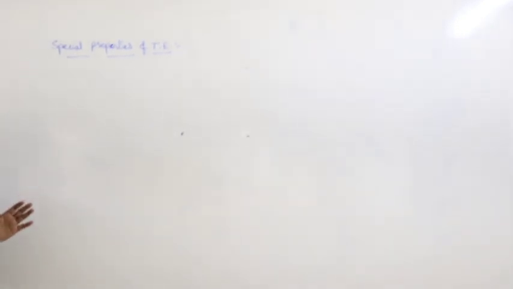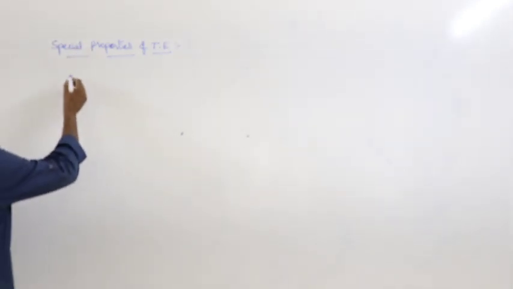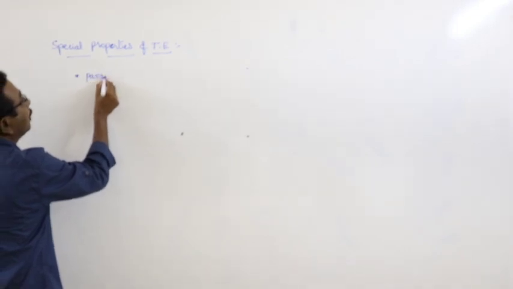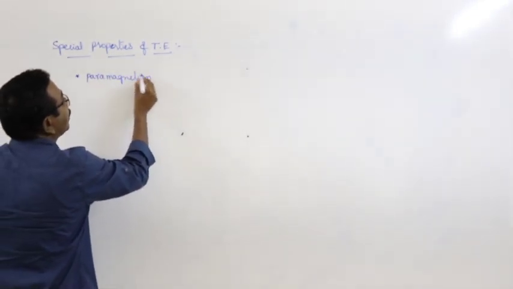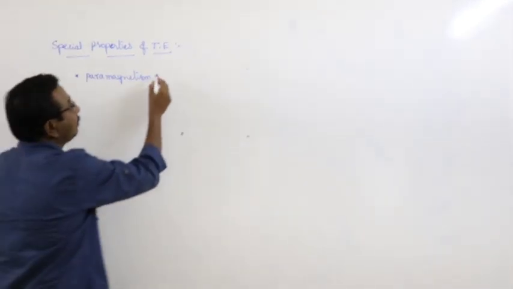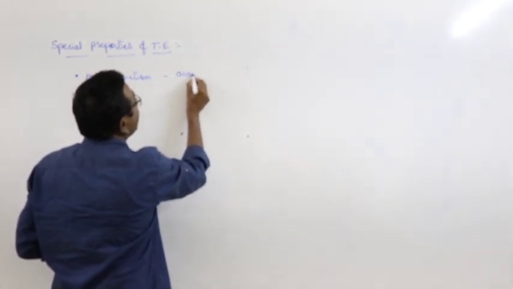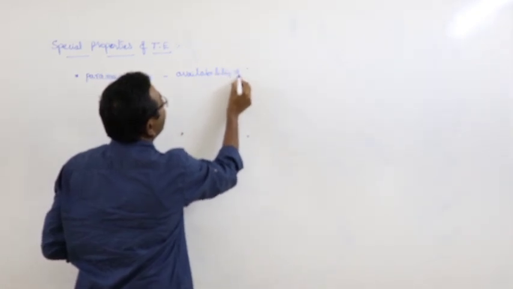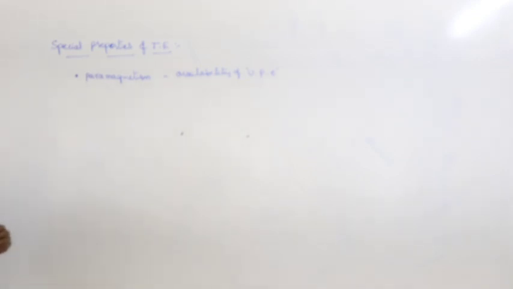But what are the special properties that are shown by transition elements? Most of the transition elements exhibit paramagnetic property or paramagnetism. What is the reason for the paramagnetism? The reason for the paramagnetism is the availability of unpaired electrons.